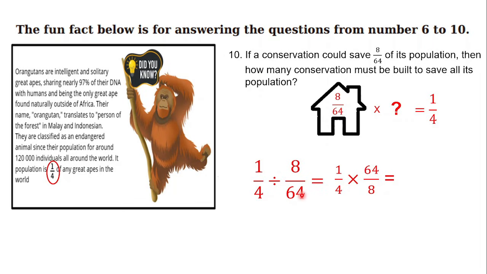And after that, we just flip the fraction, especially the right fraction here, 8 out of 64 into 64 out of 8. And after that, likewise, just multiply top times top and bottom times bottom. And after that, just simplify it and then you can find the answer for number 10.